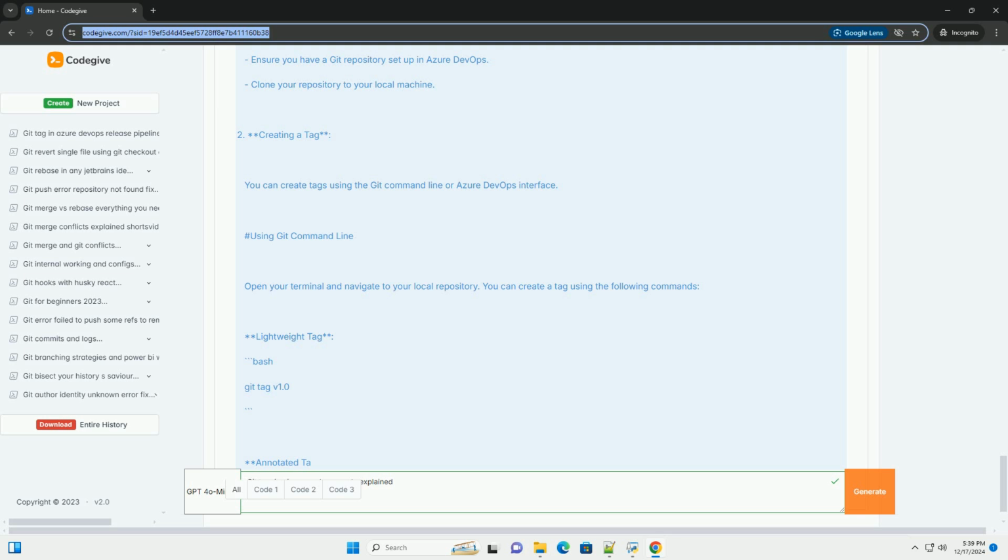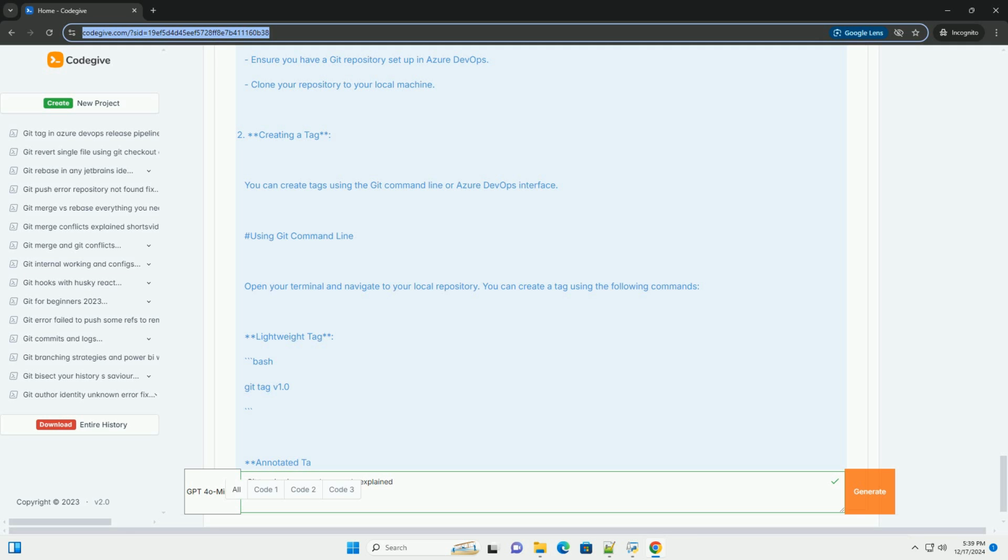5. Deleting a tag. If you need to delete a tag, you can do so with the following command. Locally. Bash. git tag -d v1.0. On the remote, Azure DevOps. Bash. git push --delete origin v1.0. Using tags in Azure DevOps. Once you have pushed your tags, you can view them in the Azure DevOps interface. 1. Navigate to your Azure DevOps project. 2. Select Repos, Tags from the left-hand menu. 3. You will see a list of all the tags you have pushed.